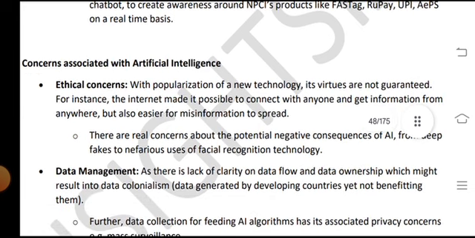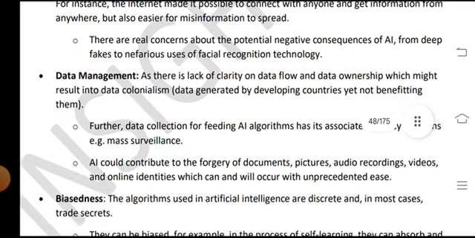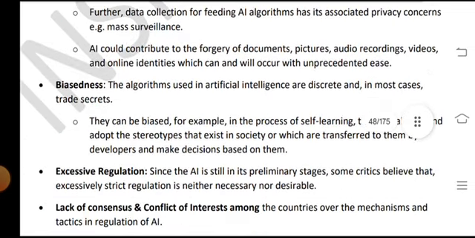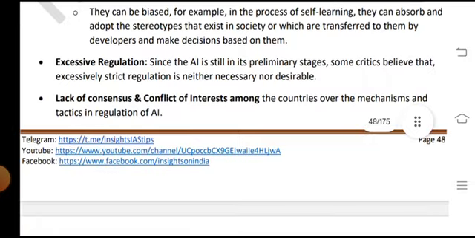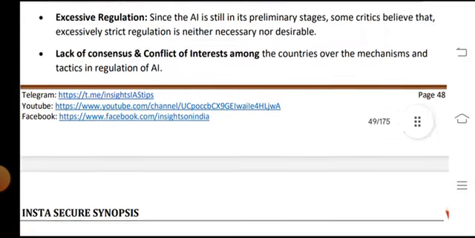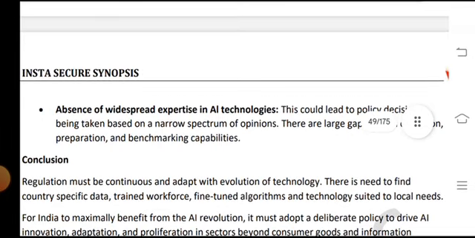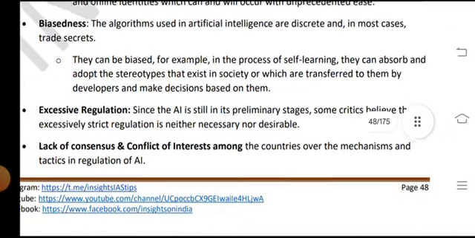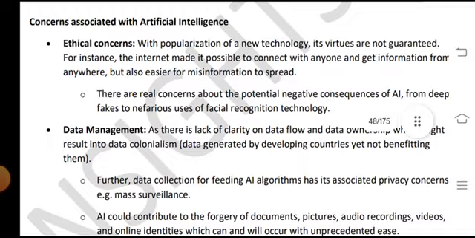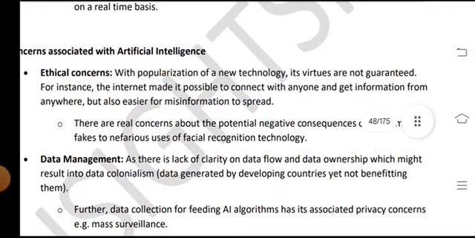Concerns associated with artificial intelligence: ethical concerns, data management, absence of executive regulation, lack of consensus and conflict of interest among stakeholders, and absence of widespread expertise in these technologies. Ethical concern.